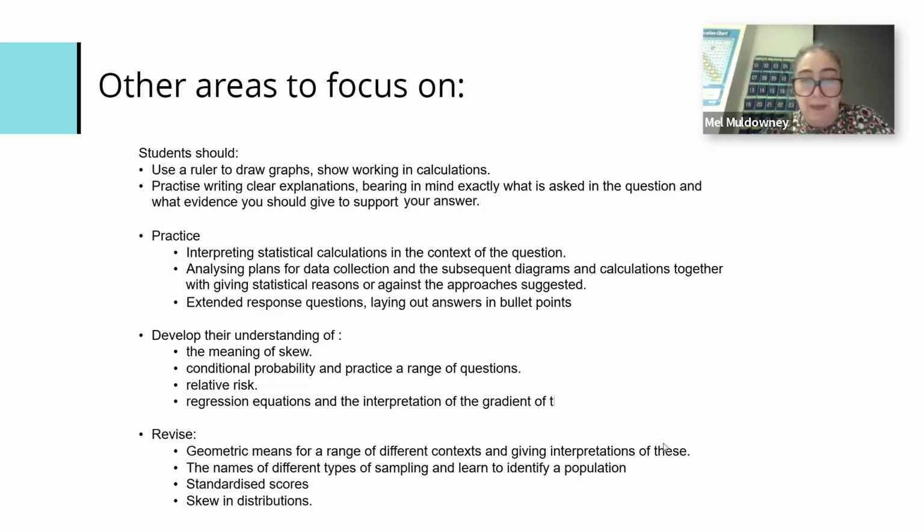The big thing for me, especially when you look at the response from students, is those extended responses, the interpret questions, and just giving them a bank of acceptable sentence starters. So if it says this, you should start your answer with, yes, it's appropriate. No, it's not appropriate, because.